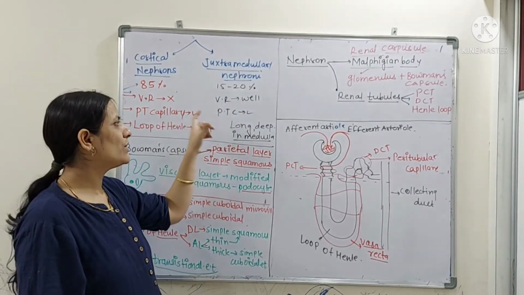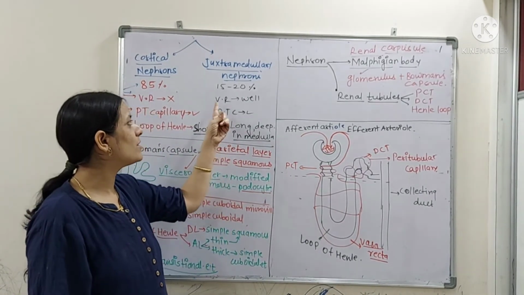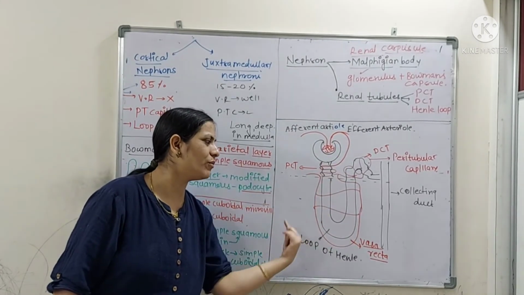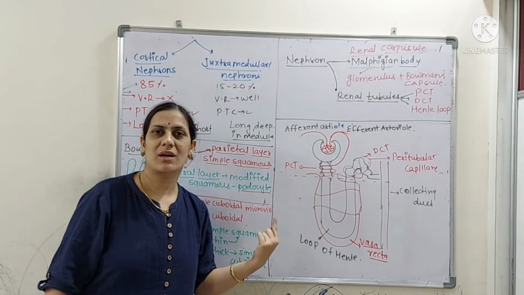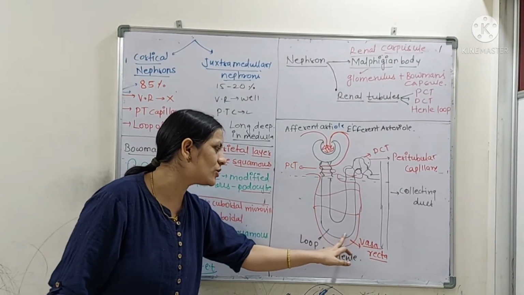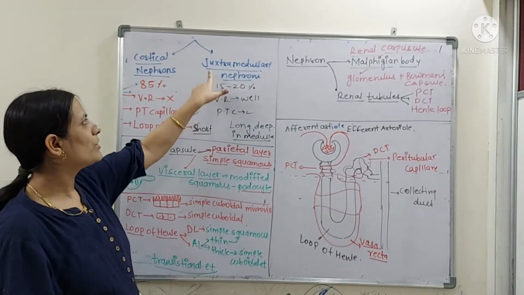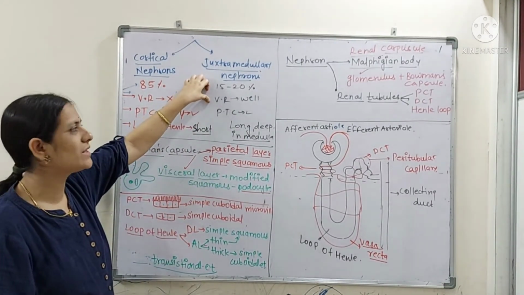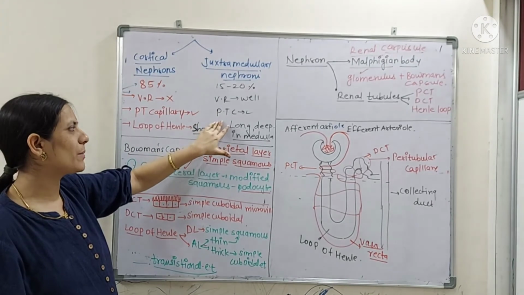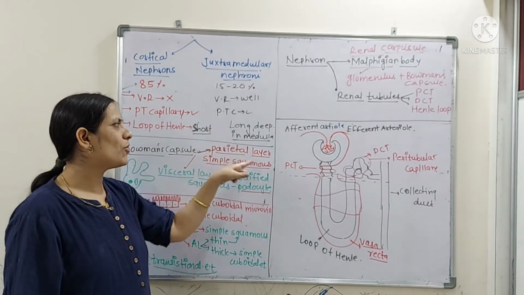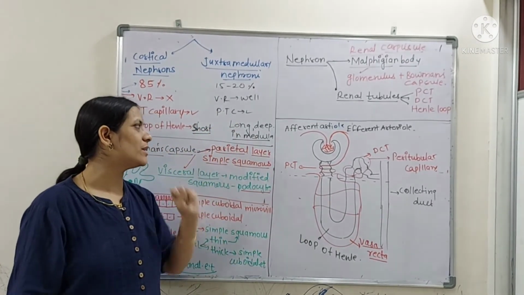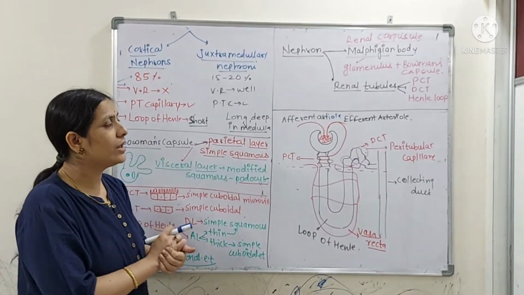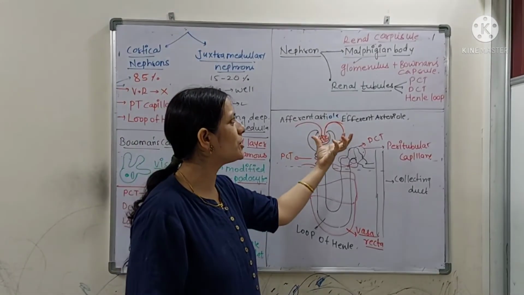For them, you know what the vasa recta is? Vasa recta is the branch of the efferent arteriole which wraps over the loop of Henle. So for these juxtamedullary nephrons, only 15 to 20%, the vasa recta is highly developed. They also have peritubular capillaries, and their loop of Henle goes deep inside the medullary region. It is long.